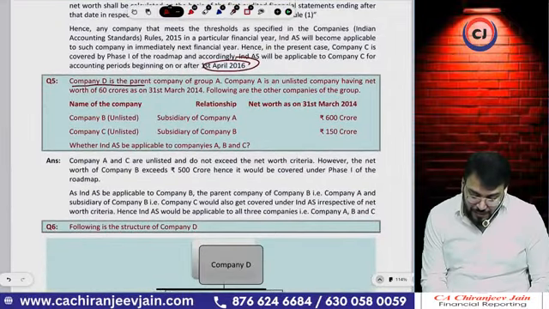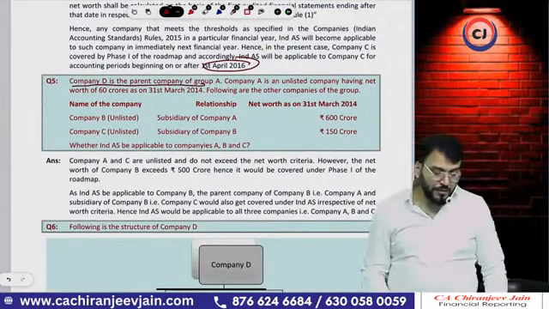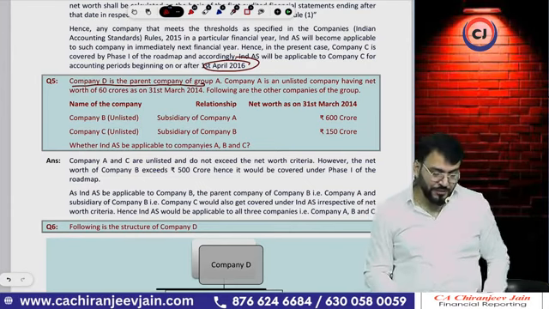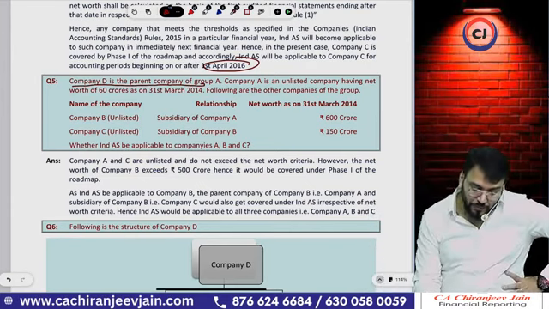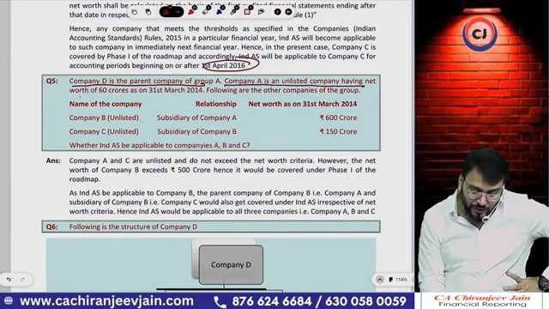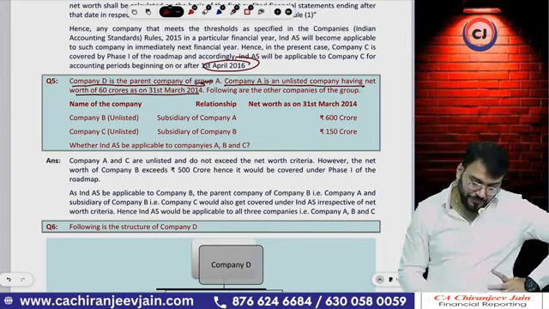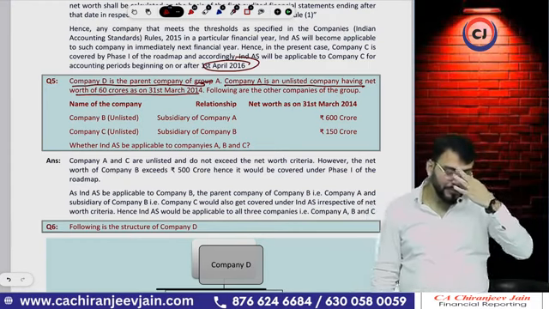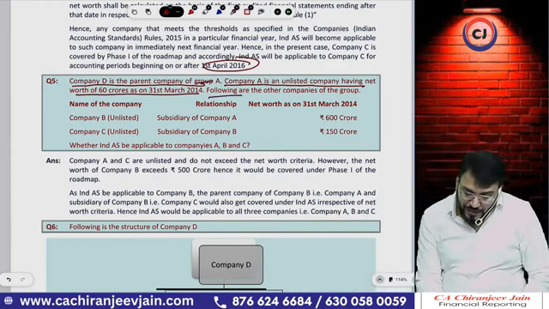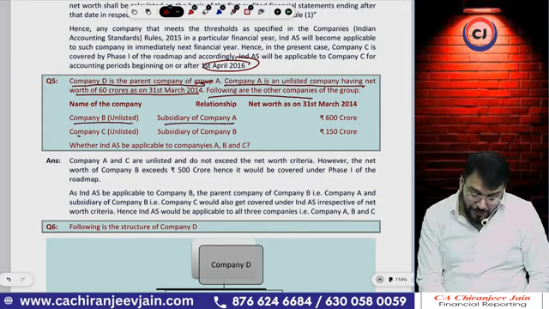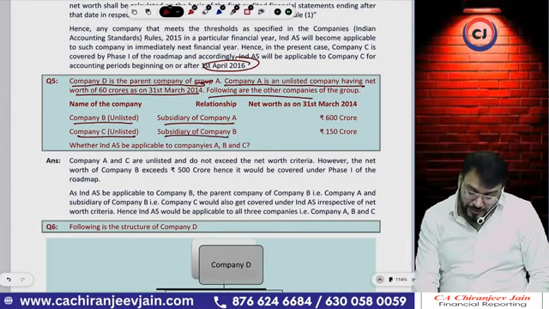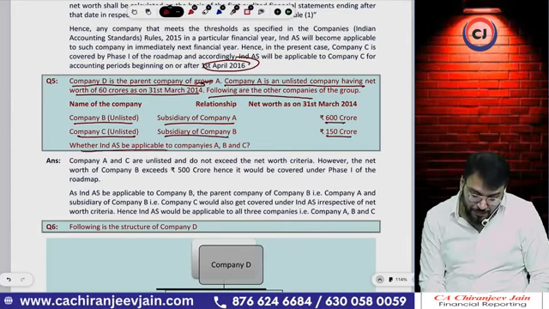Company D is a parent company of Company A. Whenever these types of questions come, make a flow chart. Company A is an unlisted company having a net worth of 60 crore as on 31st March 2014. There is a slight mistake in the question. It should not be Group A, it should be Company A. Correct now? Following are the other companies of Group B. Company B unlisted, subsidiary of Company A. Company C unlisted, subsidiary of Company B. Net worth 600 crore, 150 crore. Whether Ind AS is applicable to A, B, C.